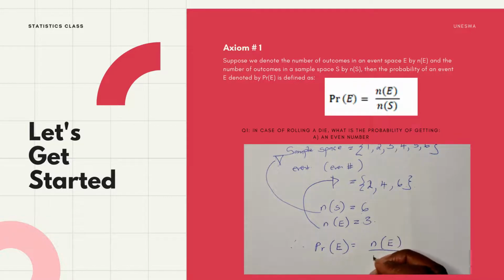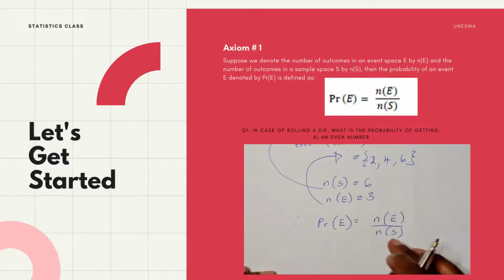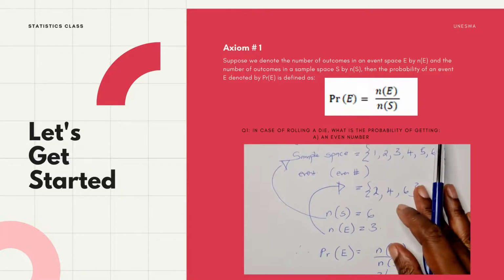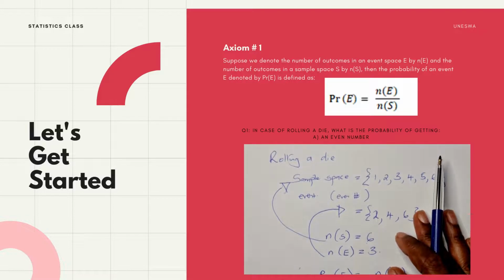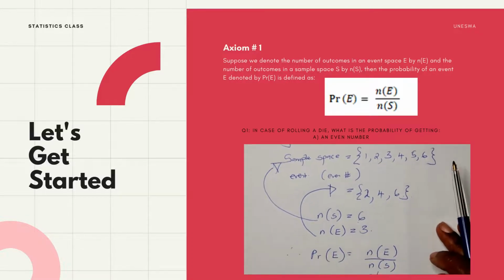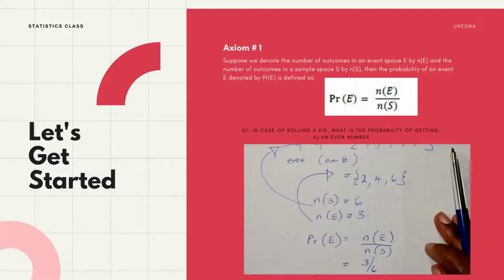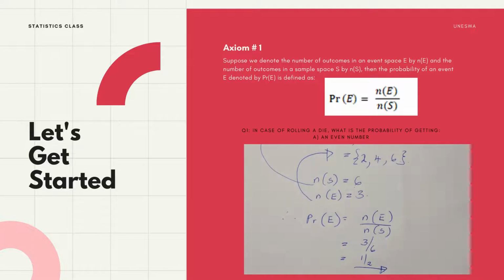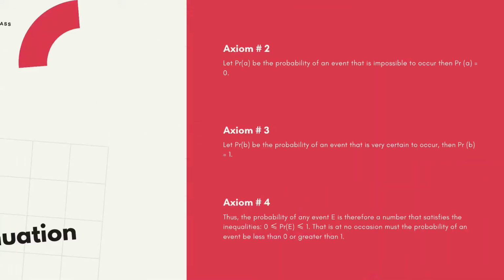That is the reason why we defined what our event is in this case, which was getting an even number when I have rolled a die, and we said there are 3 even numbers divided by the number of outcomes in the sample space, which is 6. So from your axiom 1, that is the first thing that you need to know. Also, when you're giving out your answers in probability, kindly note that they have to be put as a fraction in its lowest terms.